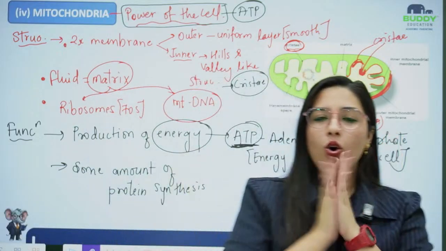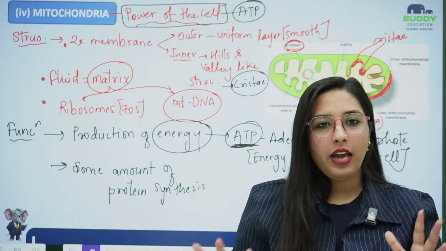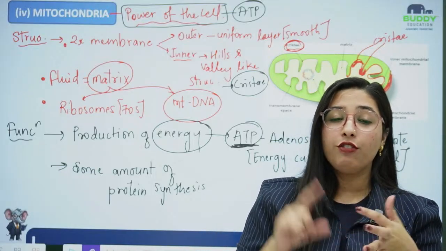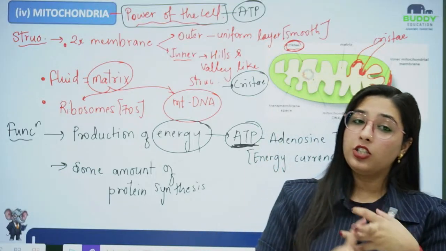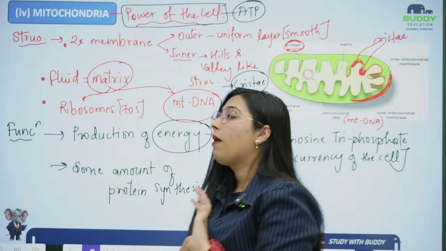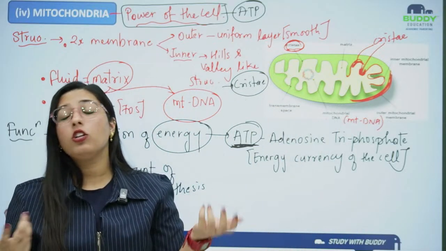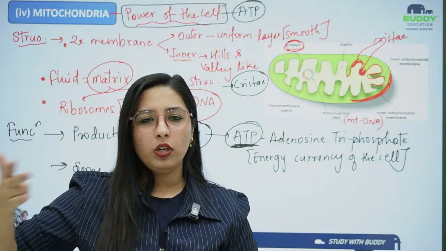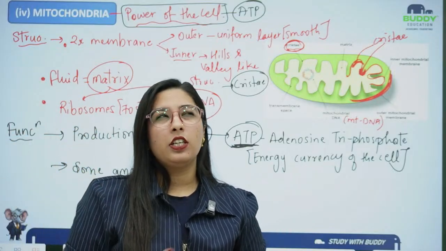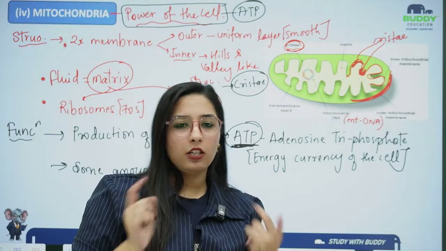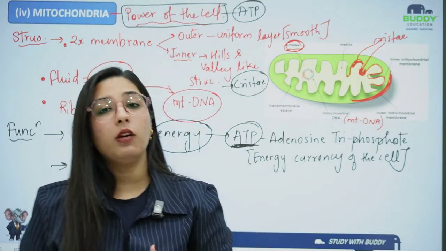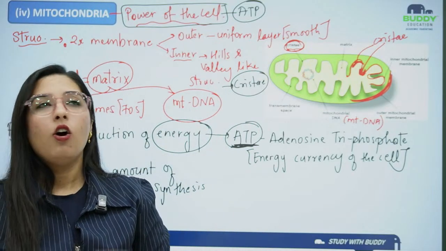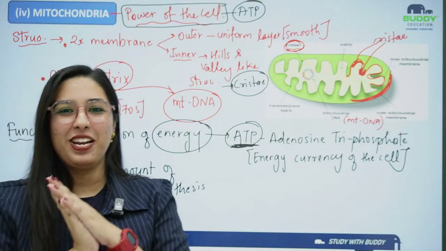So till now, whatever we have studied about the cell: discovery, cell theory, shape, size, structure, and the cell organelles. We had studied about the cell wall, cell membrane, nucleus, cytoplasm. Then we had studied about the endomembrane system, that is Golgi apparatus, endoplasmic reticulum, lysosomes, mitochondria. Oh my god, that is a lot of information at the same time.